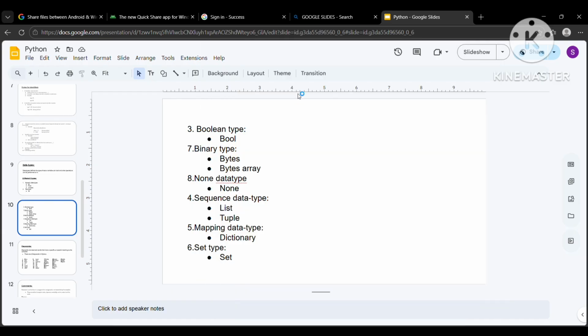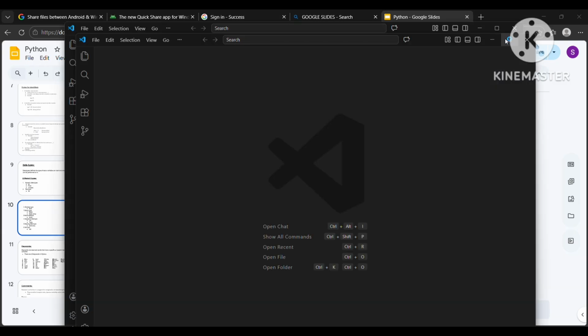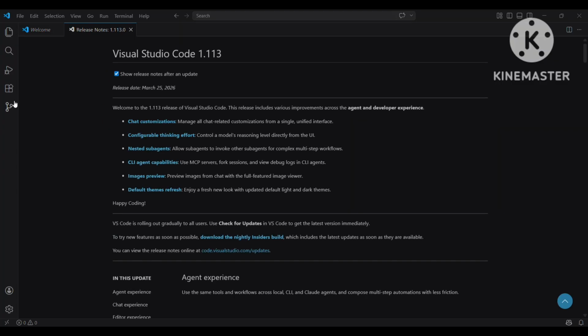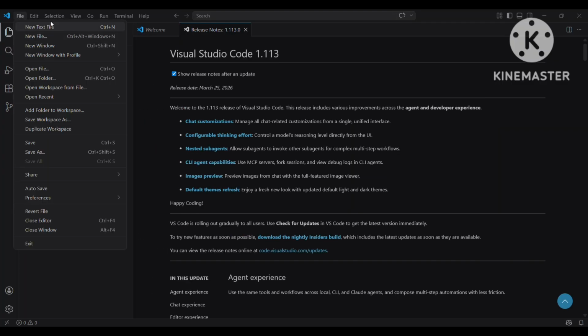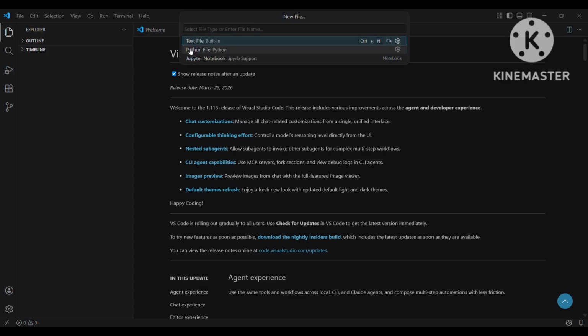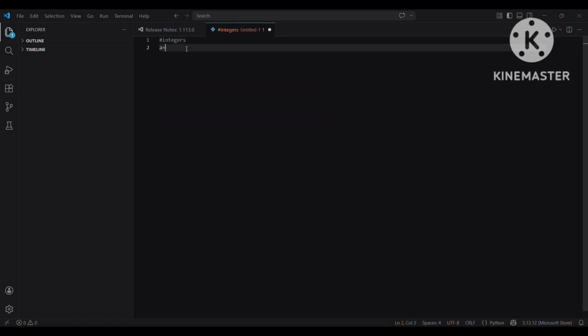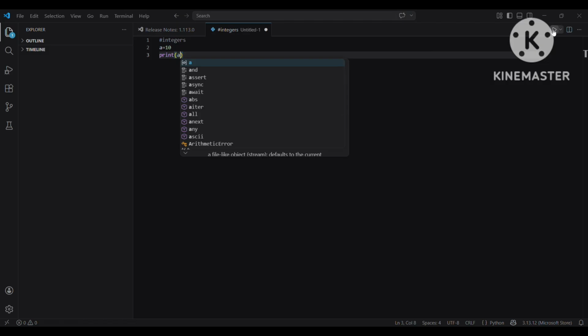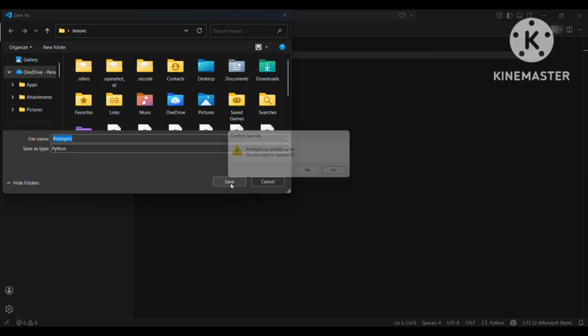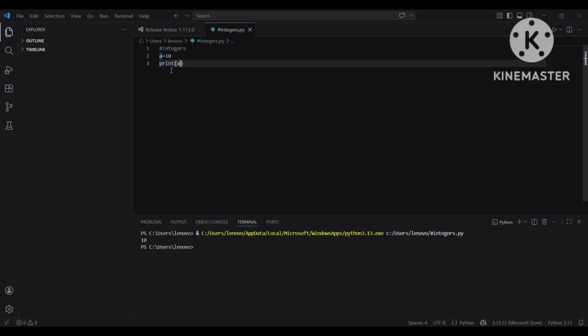Let me just open my VS Code. Let's create a new file, a Python file, and here we go. So first we'll discuss integers. So what are integers? We all know numbers from negative infinity to positive infinity are integers. So here we need to print it. Let's save it. Yeah, it printed 10 because 10 is our integer value. Integers start from negative infinity to positive infinity.